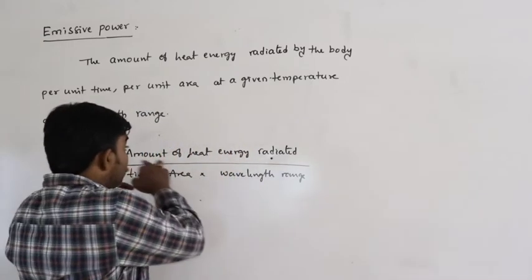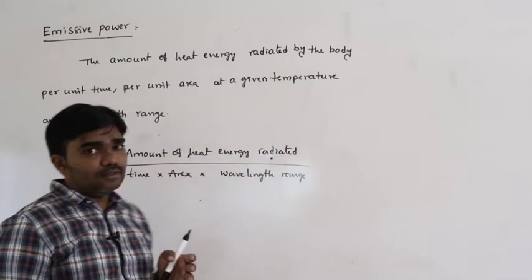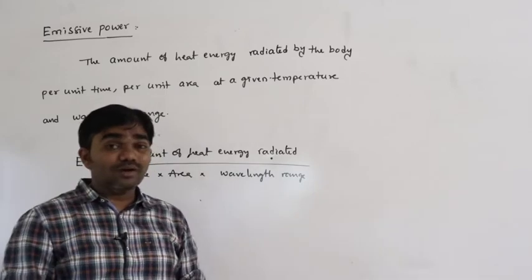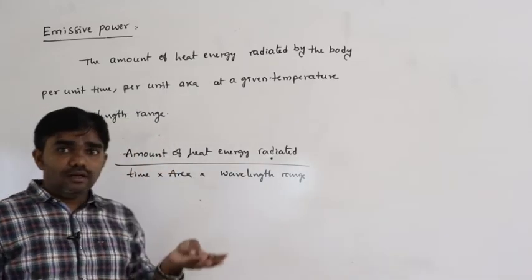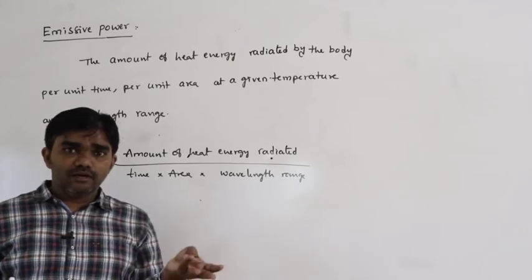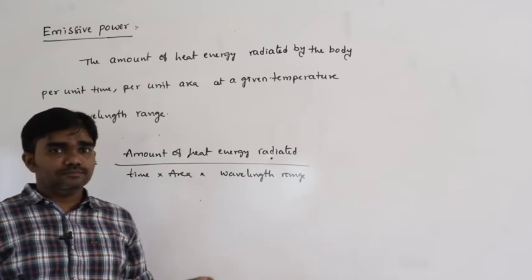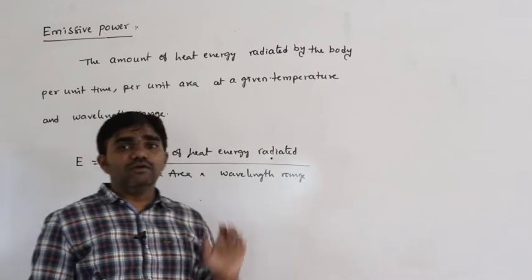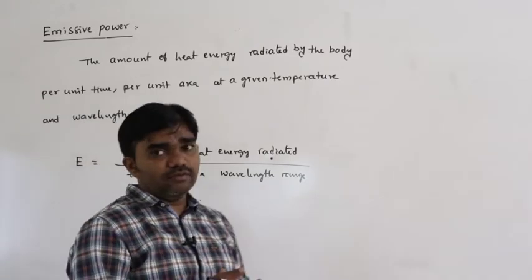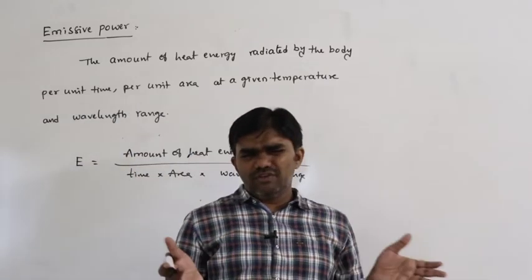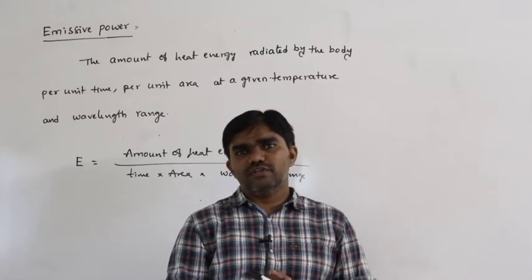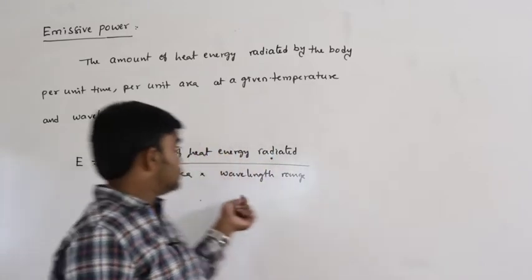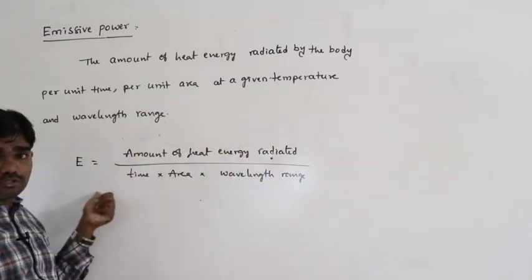That is the amount of heat energy radiated. The conditions are unit time and unit area, your given time and your given question paper, at a given temperature and wavelength, which means the exam hall as the surroundings and the presence of the invigilator. So that is called emissive power.